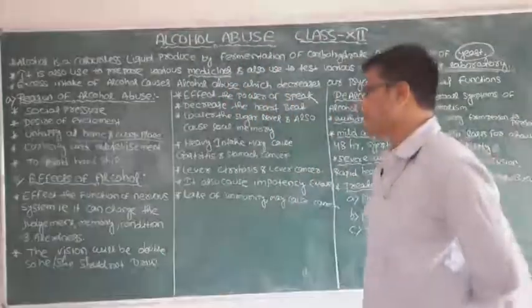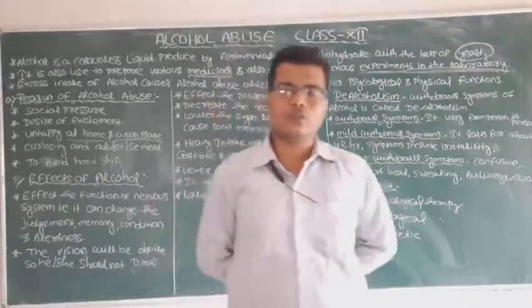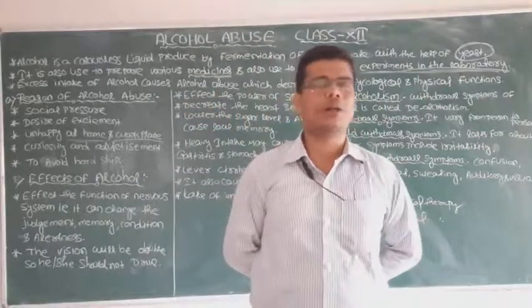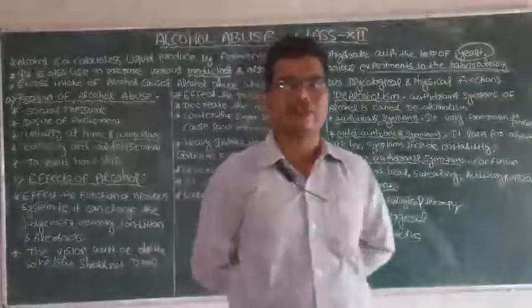Next, the vision will be double. That means the alcoholic person sees things double, so they cannot identify which one is real and which one is fake.